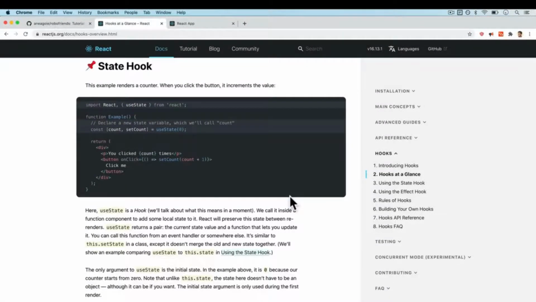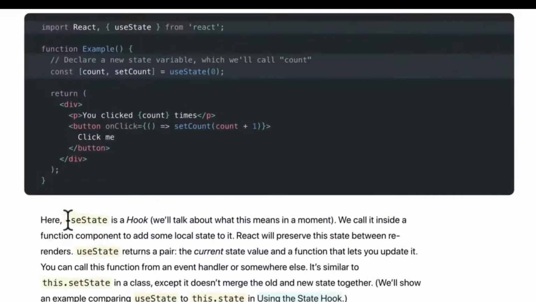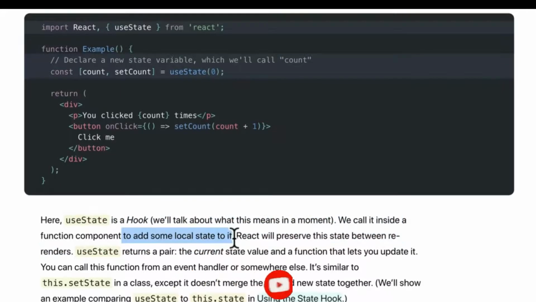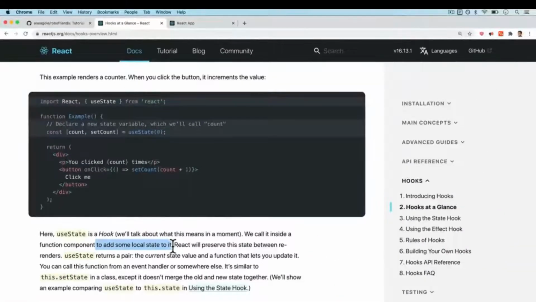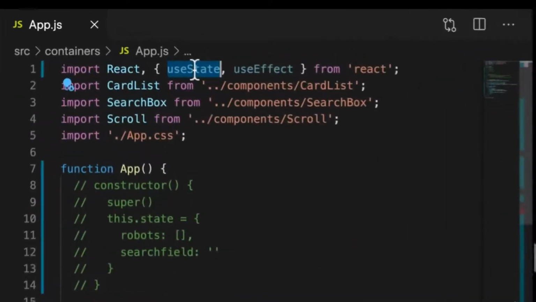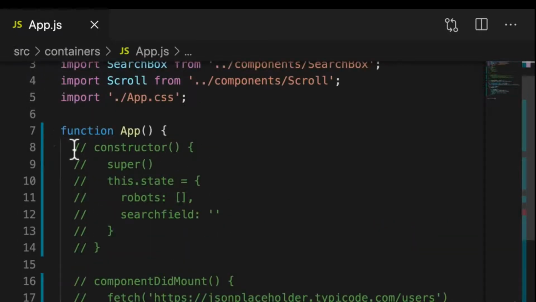Let's talk about the state hook. And this is the most common, most important hook out of all of them. And if we check out the documentation, we see that the useState is a hook. We call it inside a function component to add some local state to it. So this is exactly what we need. So we need now the useState hook to replicate whatever we did in the constructor here to create the state.